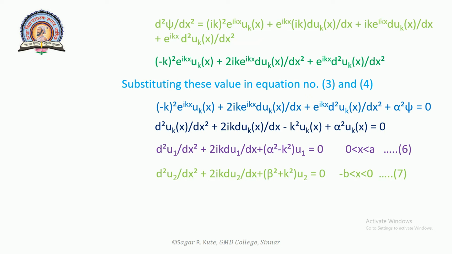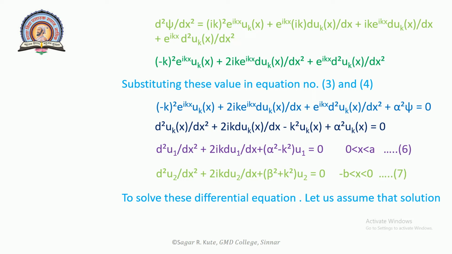In equation 6, u1 represents u_k(x) in the region 0 < x < a, and u2 represents u_k(x) in the region -b < x < 0. To solve this differential equation, let us assume that the solution u_k(x) is equal to e raised to mx. This equation represents the Bloch theorem we discussed in the last lecture.